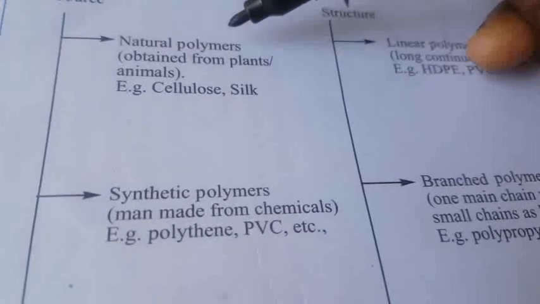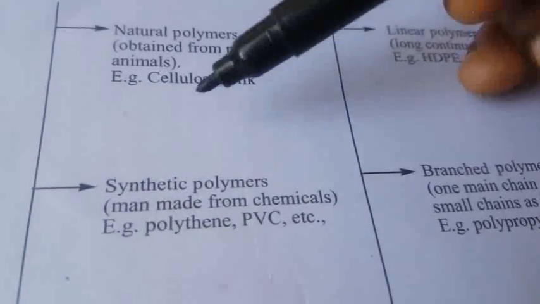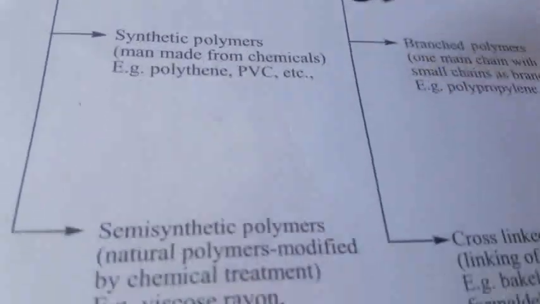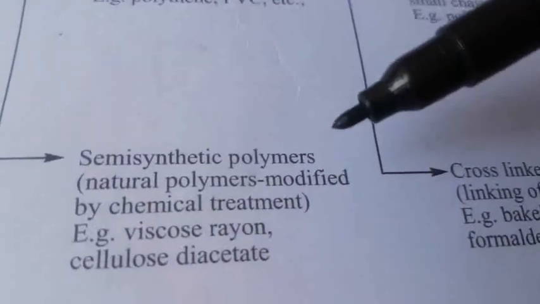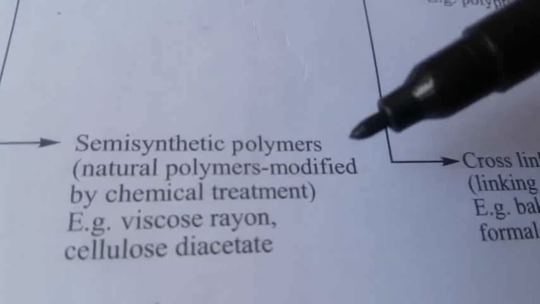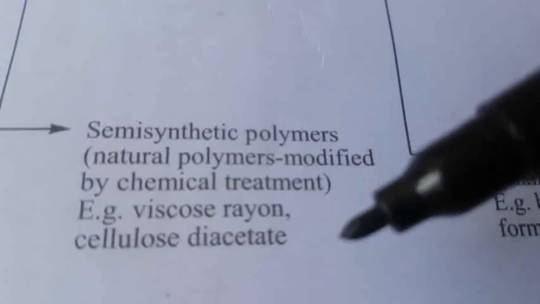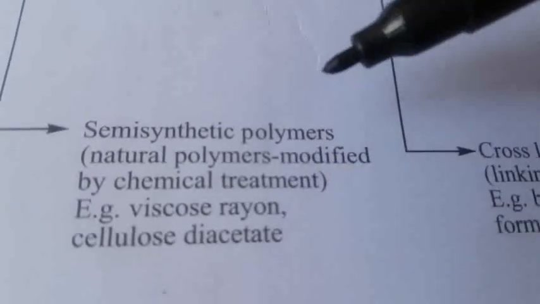So naturally, the main ones are silk and cellulose, from plants or animals. The synthetic polymers are man-made polymers. And another one is semi-synthetic. That is, natural polymers modified by chemical treatment, such as viscose rayon and cellulose diacetate. These are all semi-synthetic.